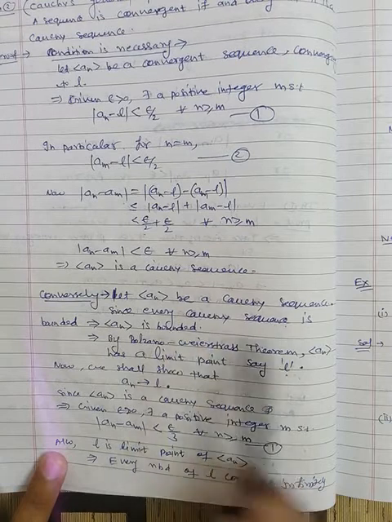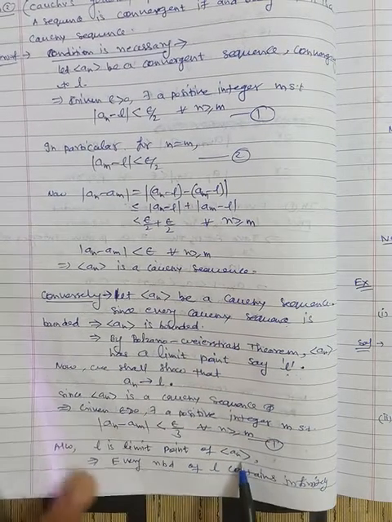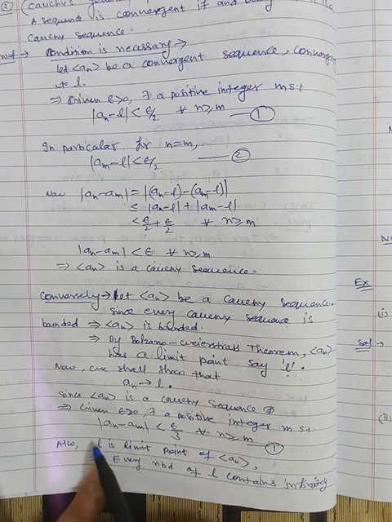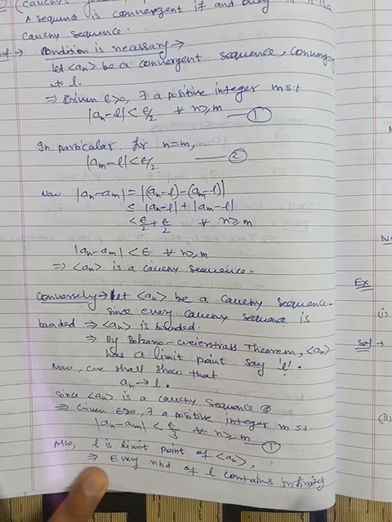This is a Cauchy sequence and hence bounded, and hence we have a limit point. So L is the limit point of a_n. What is the definition of a limit point? Whenever you take a neighborhood of L, we have infinitely many terms of the sequence. So every neighborhood of L contains infinitely many terms of the sequence,